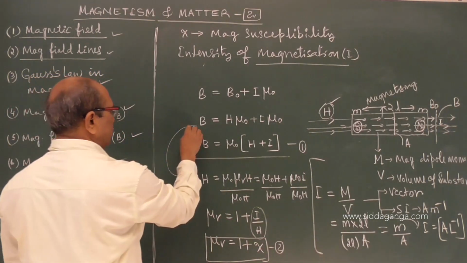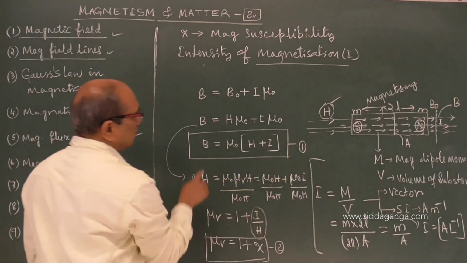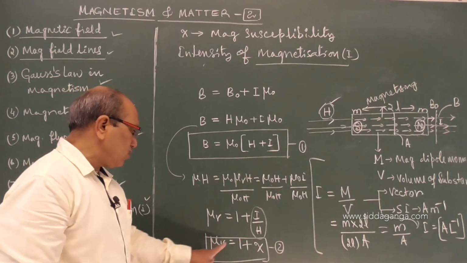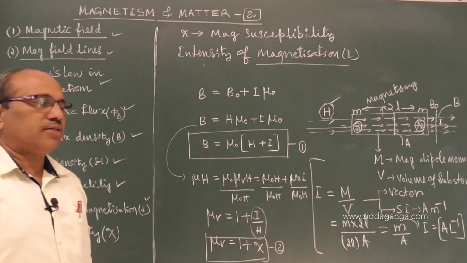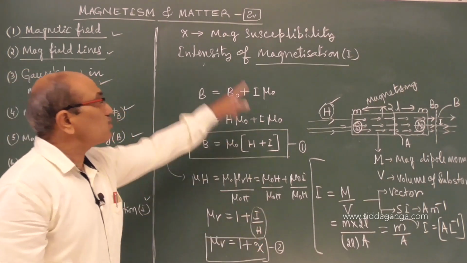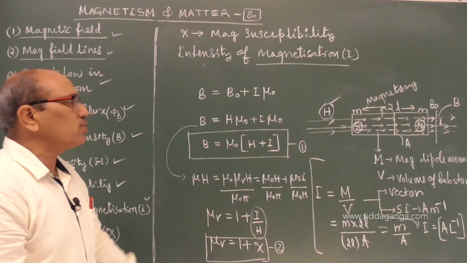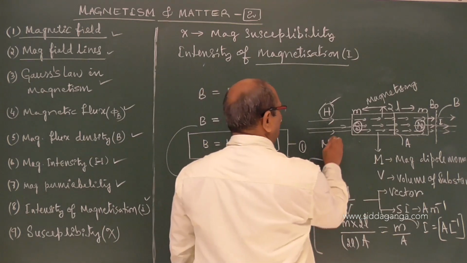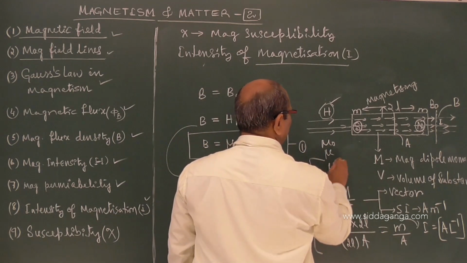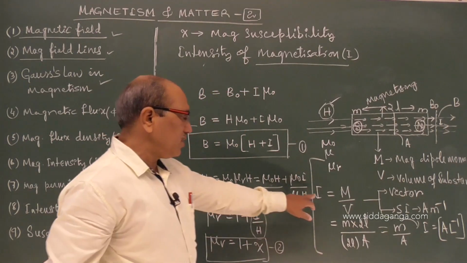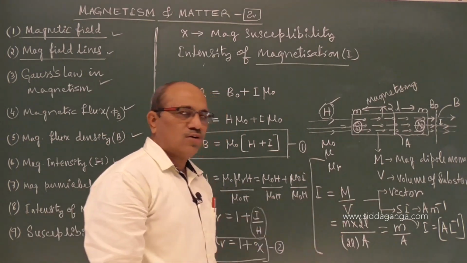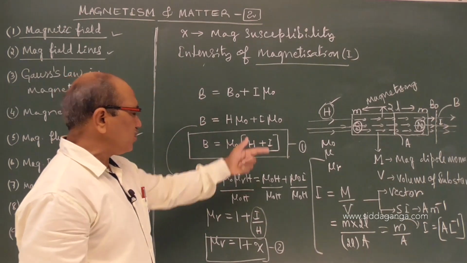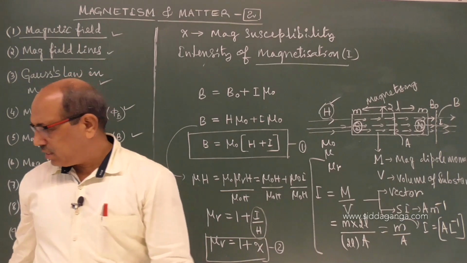The two relations I showed you here: B equal to mu naught into H plus I, and relative permeability equal to 1 plus susceptibility of a material. We defined H, we defined mu as good as mu naught mu r, and also the intensity of magnetization, magnetic moment per unit volume or pole strength per unit area, and brought the relation B equal to mu naught H plus I, or mu r equal to 1 plus susceptibility.